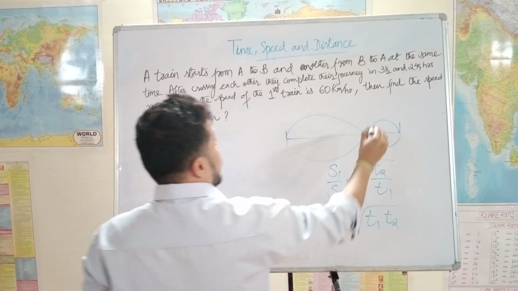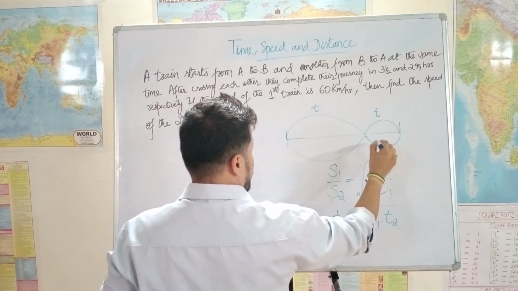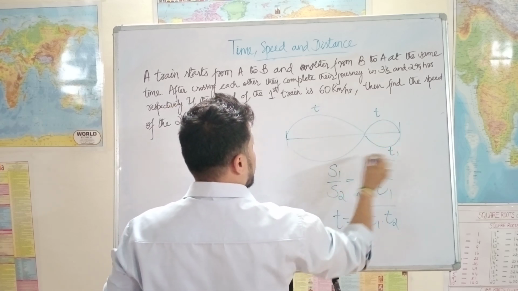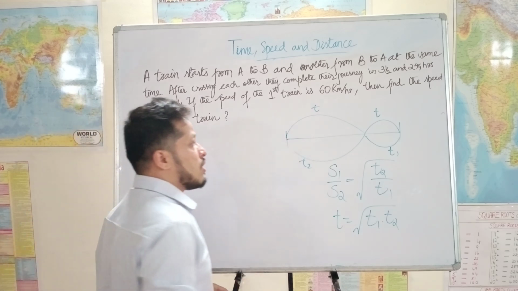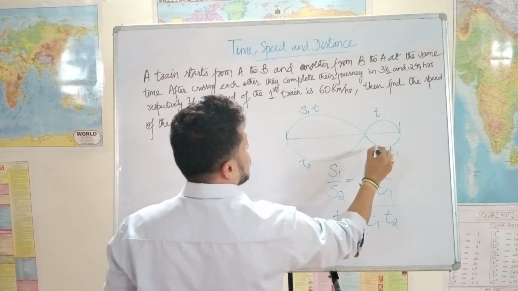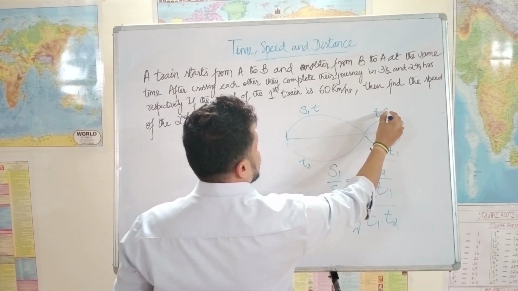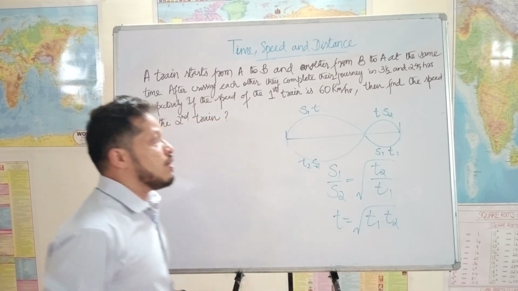Where T is the initial time where they meet, and T1 and T2 are the different times they take to go to each other's destination. If they are traveling with speed S1, then this will be T1, and if they are traveling with speed S2, then this is T2.